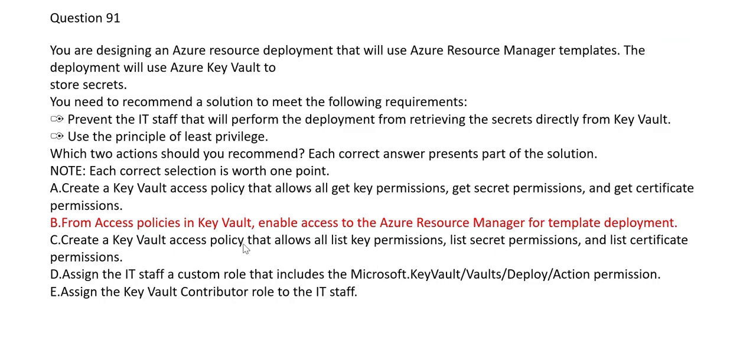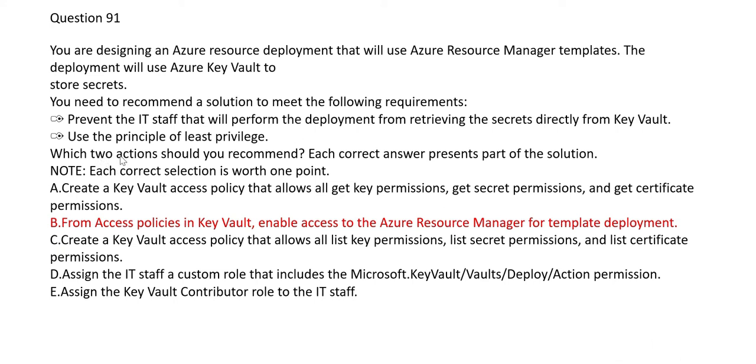So that is good, because for the Key Vault, you give the access policy through the resource manager. You don't give it to the IT staff directly. So this is helping you fulfill this request, preventing the IT staff that will perform the deployment from retrieving secrets. So B is right. We got our first answer.